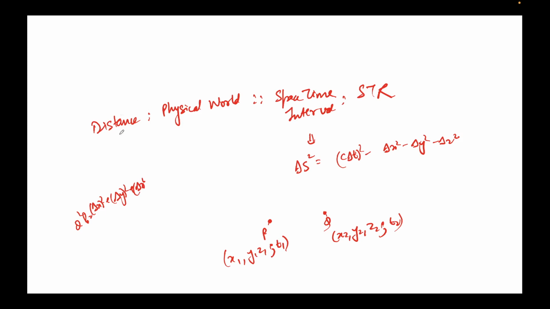So as I told you, distance in the physical world is invariant. Whether we are sitting here at your desk or I'm sitting here at my desk, when we measure, let's say, a centimeter, it is a centimeter, regardless of whether we are moving in a car or not. It remains a centimeter. Distance is invariant in the physical world, the world as we see. However, in the STR universe, in this mathematical universe, the space-time interval is the invariant. Now we'll see why this negative sign comes.